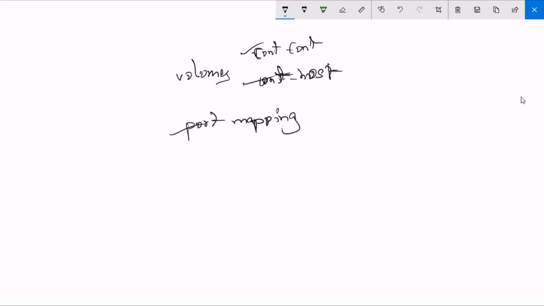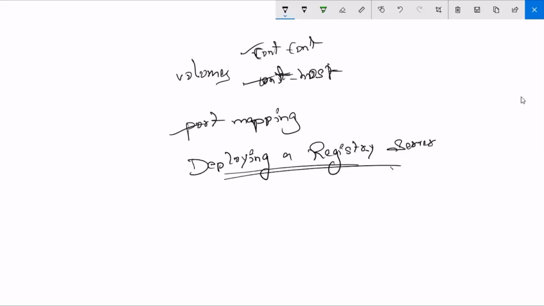Creating our own local registry, instead of Docker Hub. That we also call deploying a registry server. So far we have taken images from Docker Hub.